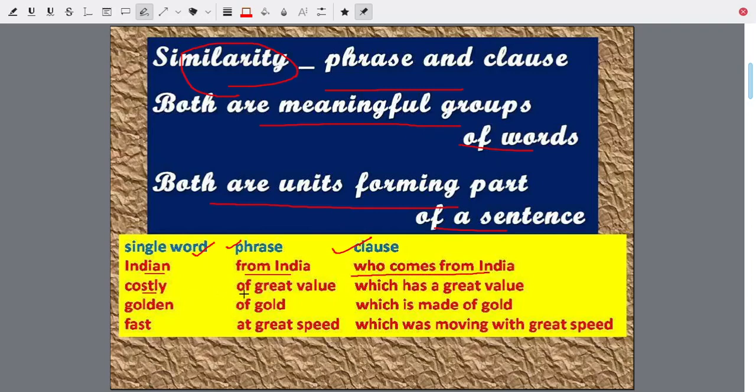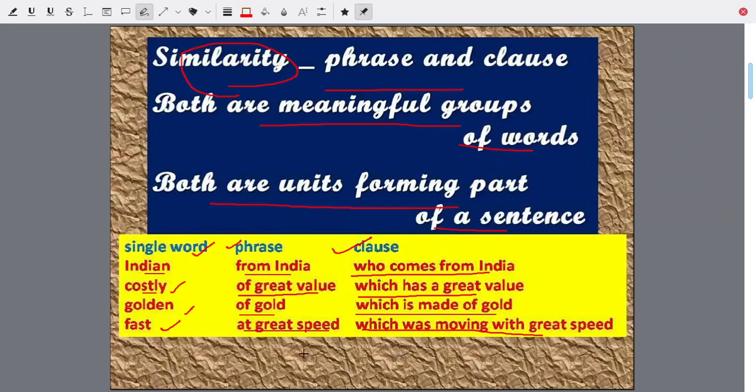Costly or valuable. Single word: costly or valuable. Phrase: of great value. Clause: which has a great value. Golden. Single word: golden. Phrase: of gold. And clause: which is made of gold. Fast. Single word: fast. Phrase: at great speed. And clause: which was moving with great speed. That's a phrase and clause.